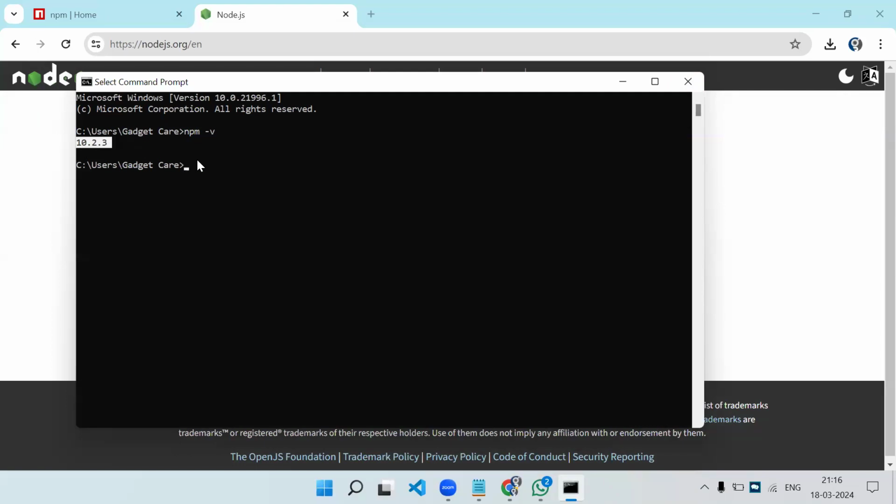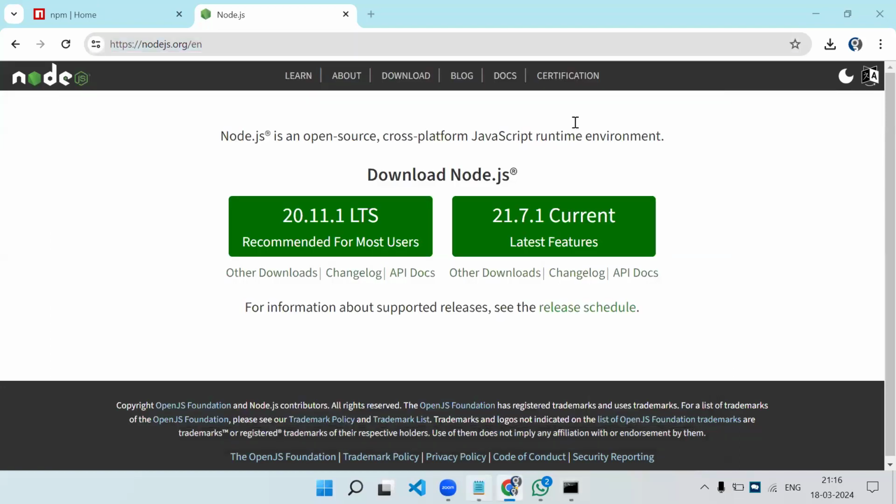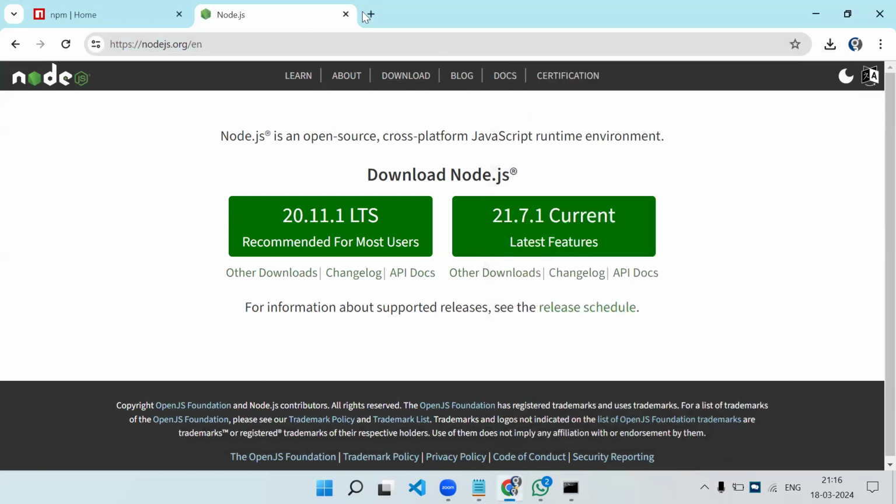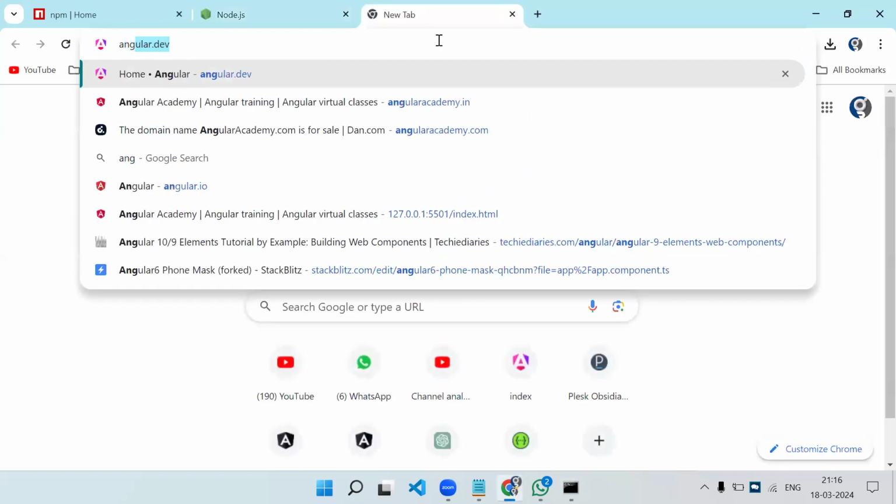So first, you need to install Node.js. Let me just add it over here. This is the site. So the first step is to install Node.js. After that, we have to go to the Angular site.